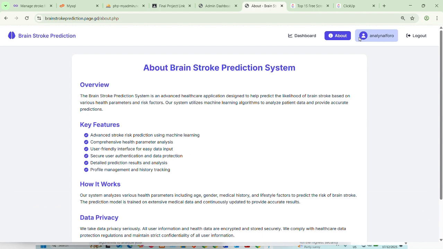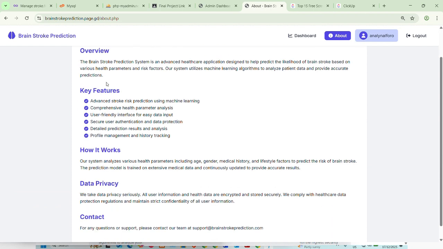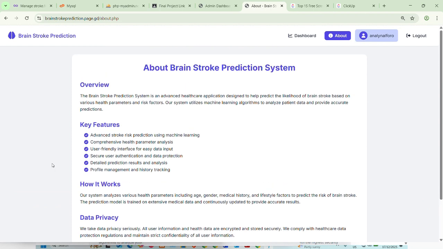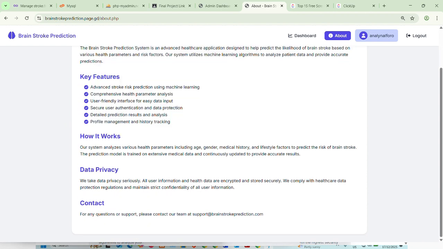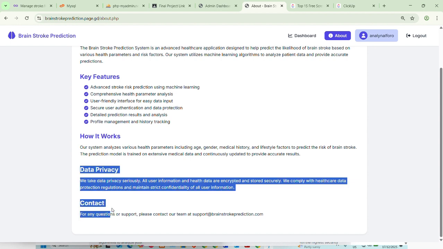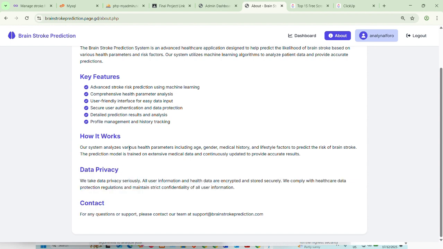This is the About page of the brain stroke prediction system. It explains the purpose of the system, its key features, and how it predicts stroke risk using machine learning. The page also highlights data privacy and security to ensure user information is protected.